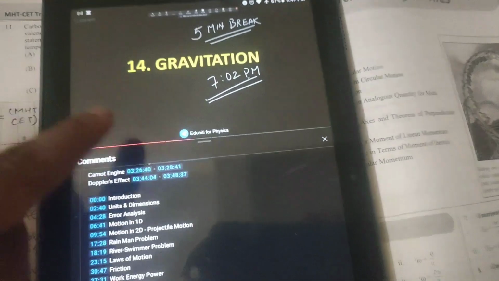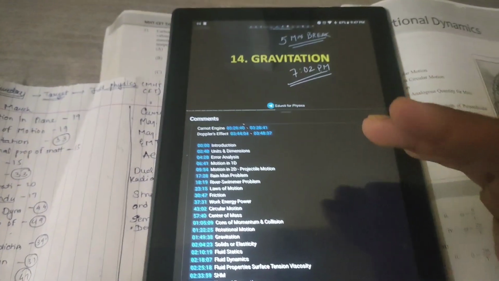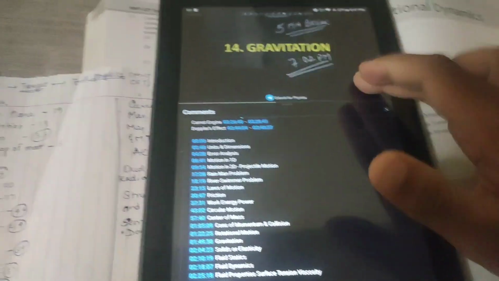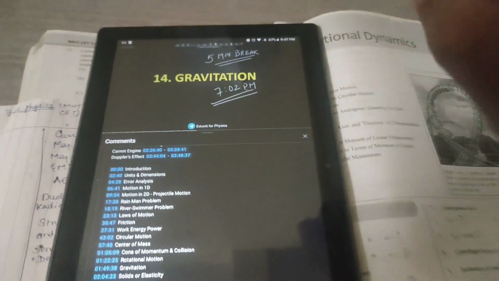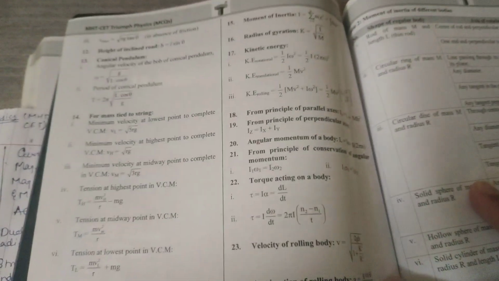If you watch properly, you will complete this in half an hour, or 15 to 20 minutes, because this is a one shot. So 15 to 20 minutes one lesson, and then you will revise. I will do targeted revision, in which I will read these shortcuts, formulas, some important points, these things, and then my chapter will be done.